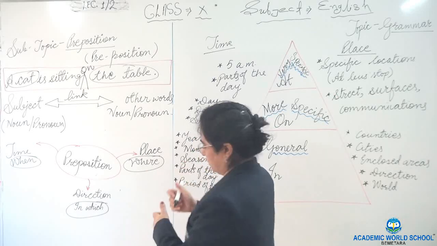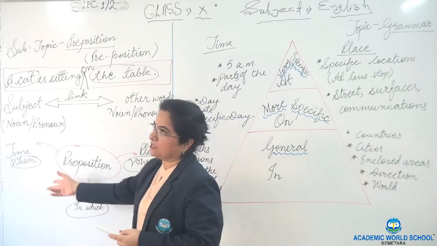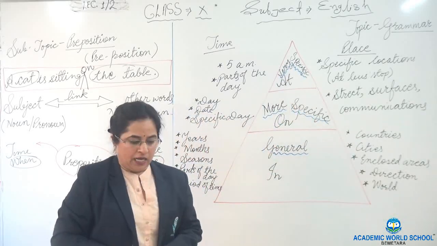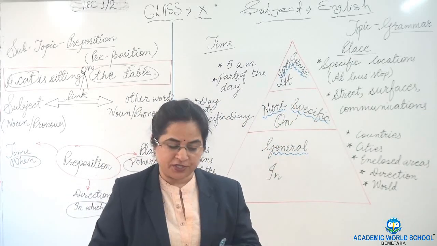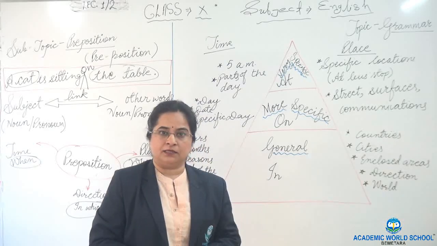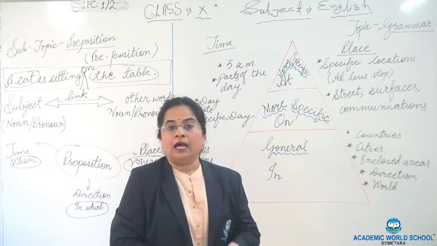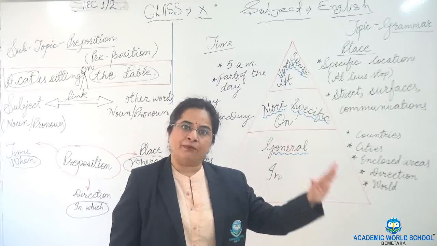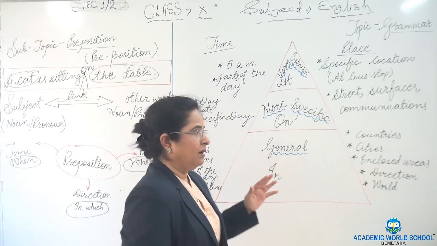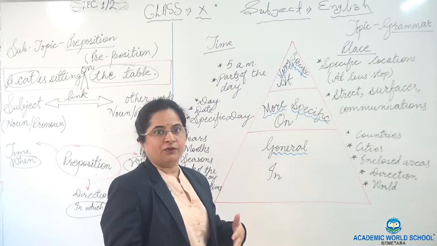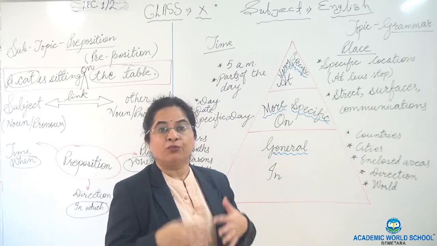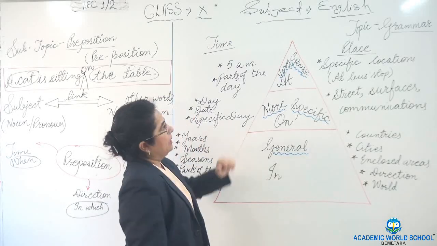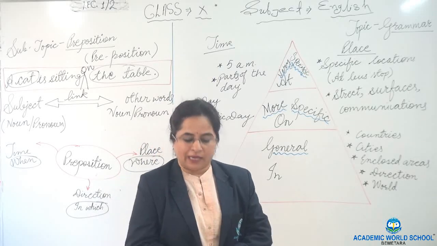To make these things clearer, I have made a pyramid over here. We have three prepositions specifically, at, on and in, and all three can be used in time as well as in place. You will be surprised: you generally use them, but most of the time you make the wrong answer. First we will start with at.